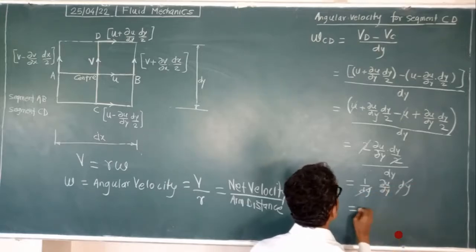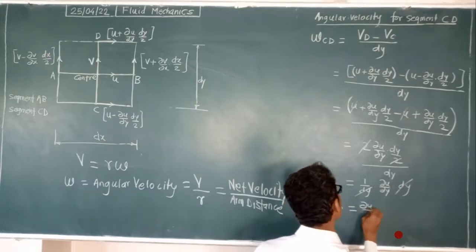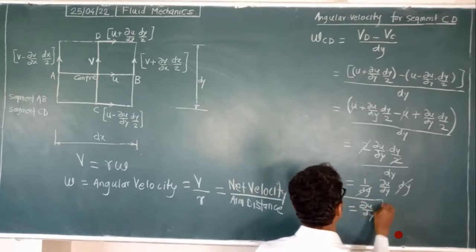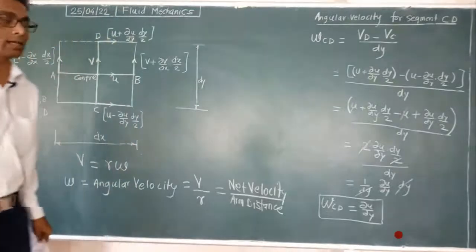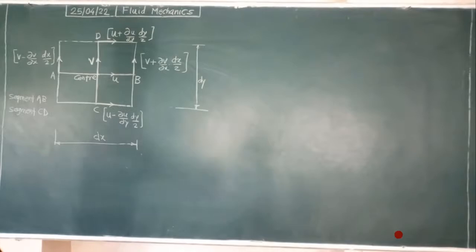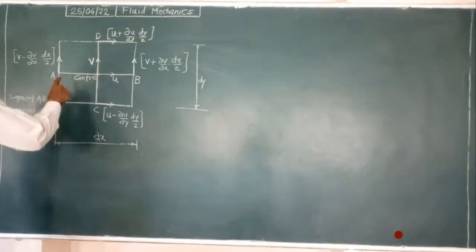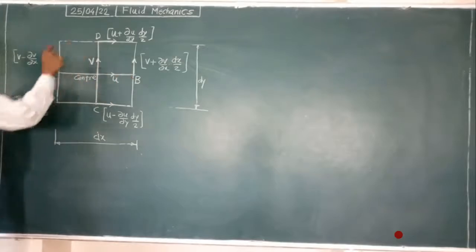So here we get omega CD is equal to ∂u/∂y. This is the angular velocity of CD. Now what we did, we wrote the angular velocity for the AB segment and the CD segment.